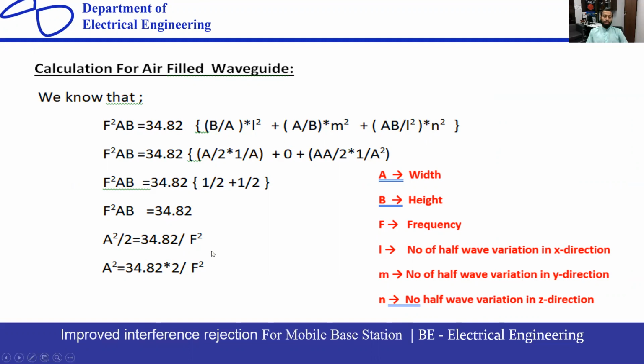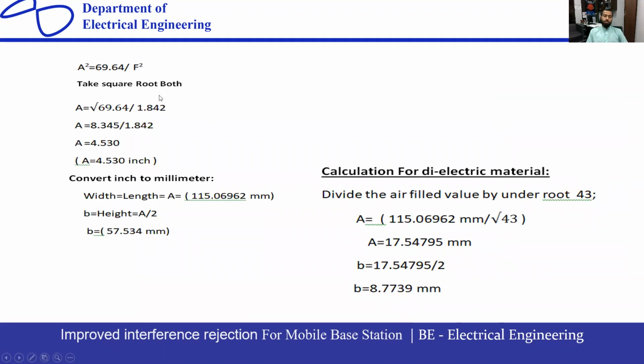Okay, so I have put these values, and continued this process, and we have calculated the values for A and B. A is width, B is height, and length and width are already equal. So A is equal to L, meaning these both are the same. Okay, in the previous slide you can see here, the answer is in inches, so we want to convert it to millimeters, because I have designed my filter in HFSS, where we are working in millimeters. That's why I am converting these values to millimeters.